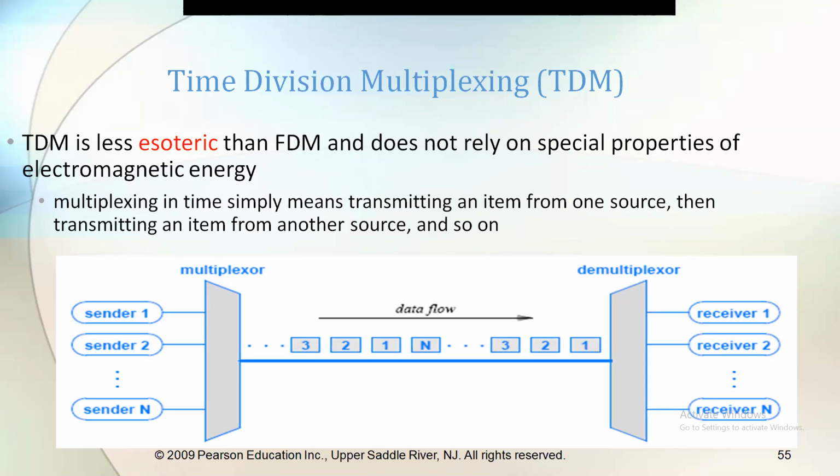Now coming to time division multiplexing, I think my connectivity is a bit slow. I think the voice is not clear. If anyone is facing a problem, just let me know through chat. In time division multiplexing, the time is divided. The name itself says the time is divided. Okay, see here, the time division multiplexing. Here in the diagram we have senders 1 to n. These are three users, sender 1, sender 2, sender n.